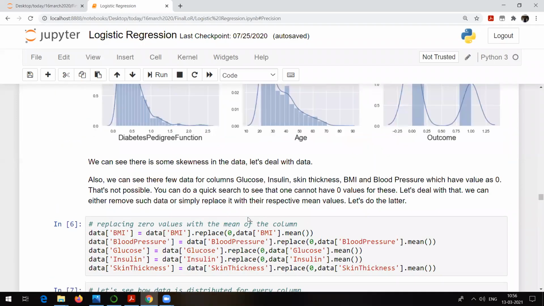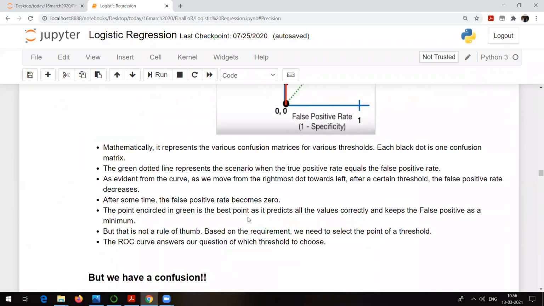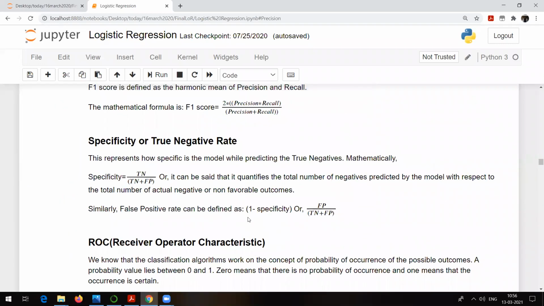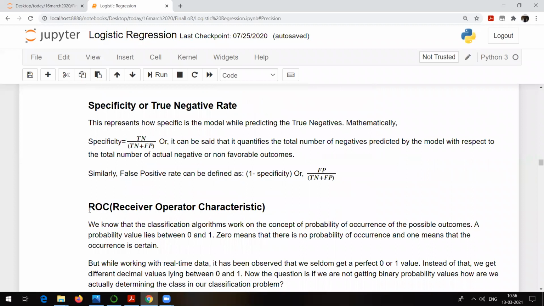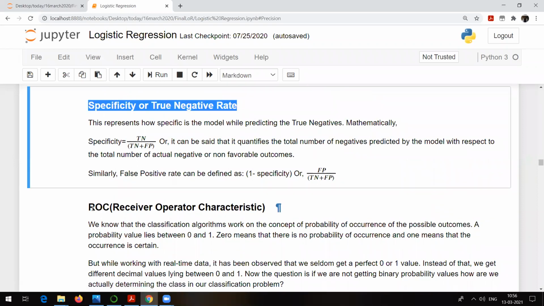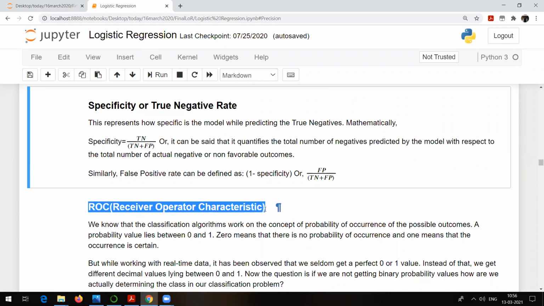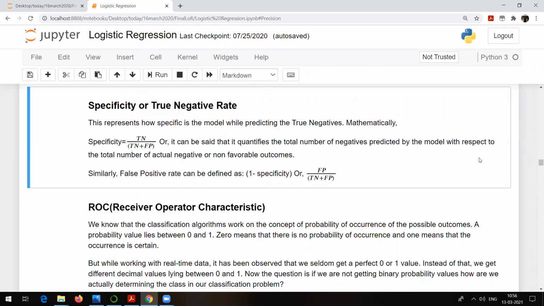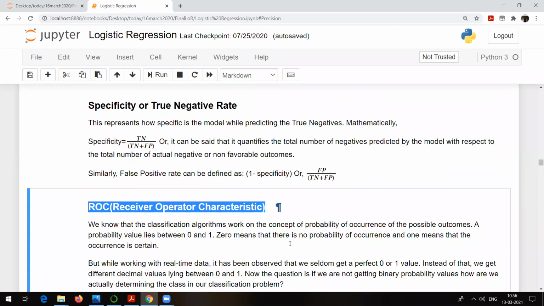Anyway, maybe I will try to continue from receiver operator characteristics from the next class itself. But I hope till this point everyone is clear. So from this one, I will try to continue in the next class. Let's see if you get a chance in between. Let me know. We will try to conduct some extra classes, if required. Let's see how it goes. So this is the point which I will be discussing in the next class.